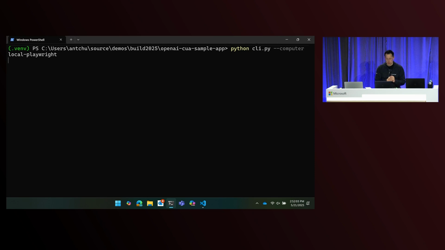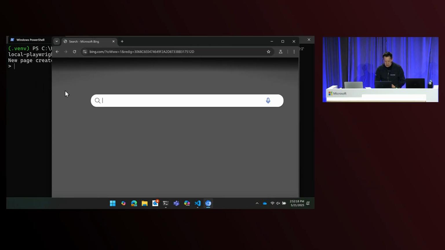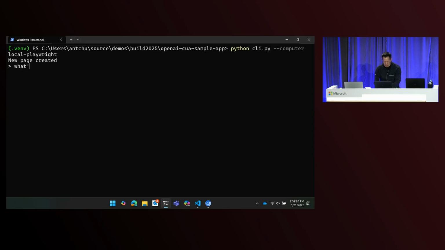What we should see happen is that we're going to spin up a Chromium browser, and when it spins up, we can ask it a question. Unless it doesn't spin up. OK, it does. And then we can ask it a quick question. What's the weather in Seattle?